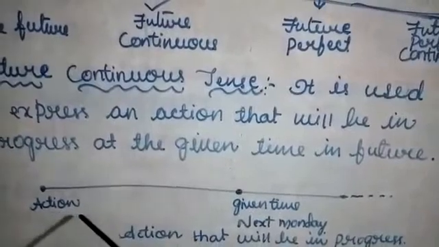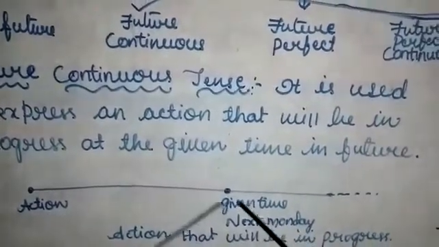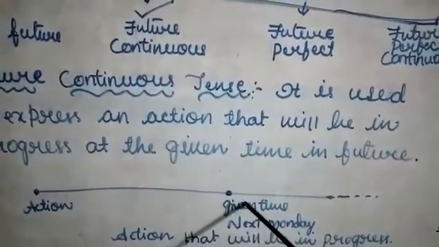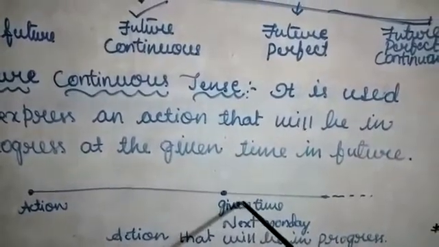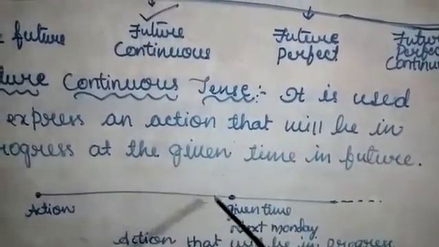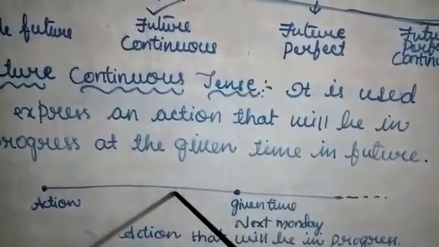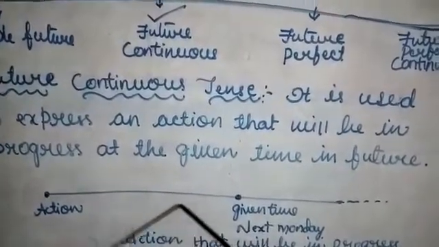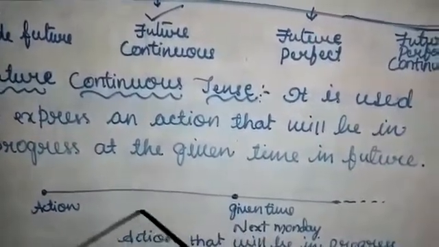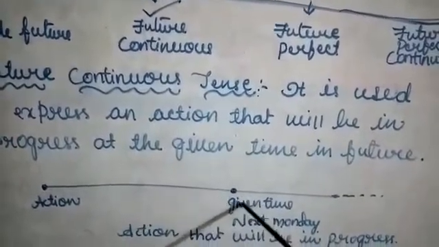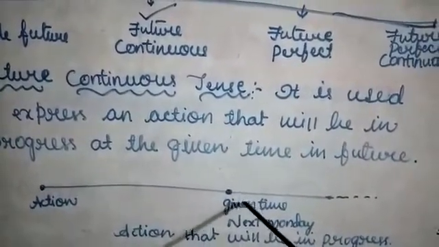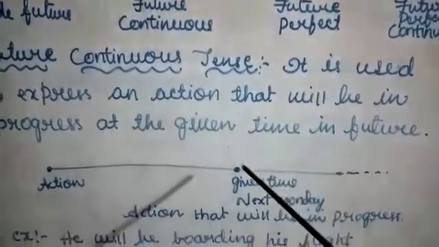An action that will be in progress at a given time in the future will not come to an end before the given time. It will be continued, it will be in progress at the given time in the future. That is called future continuous tense.